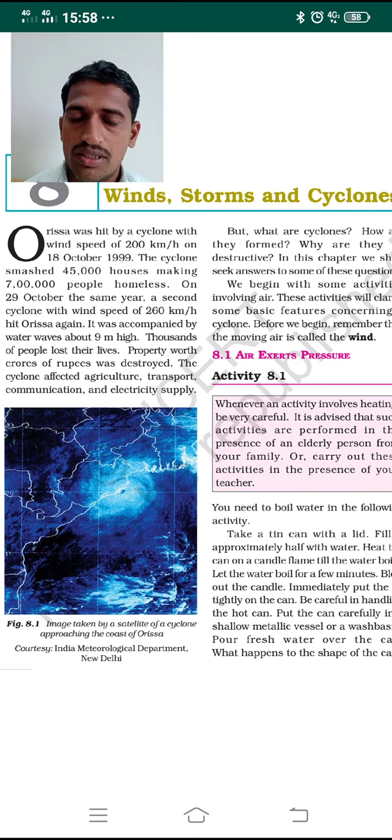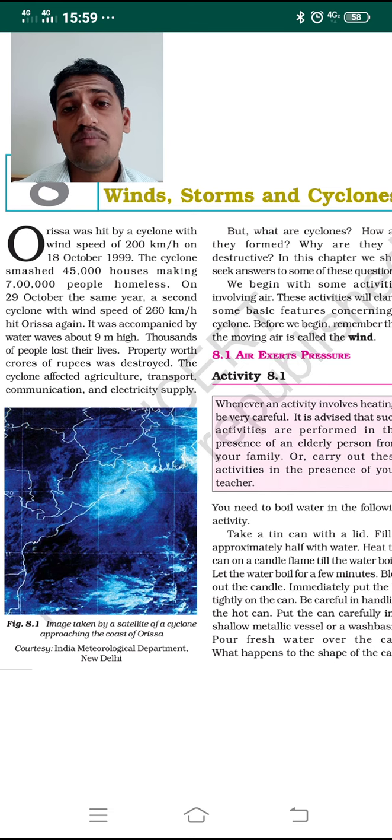On 29th October of the same year, a few days later, a second cyclone hit the Orissa region. It was accompanied by heavy wind at a speed of 260 km per hour, which is 60 km per hour more than the previous one. Earlier it was 200 km per hour, and here it is 260 km per hour. Along with that wind speed, water waves rose up to about 9 meters in height.